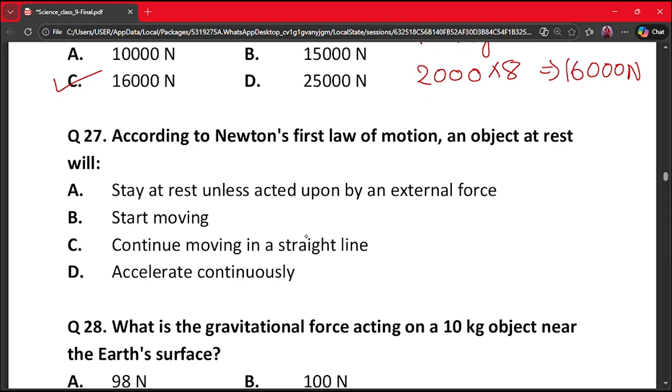Our next question is question number 27. According to Newton's first law of motion, an object at rest will A. Stay at rest unless acted upon by an external force.